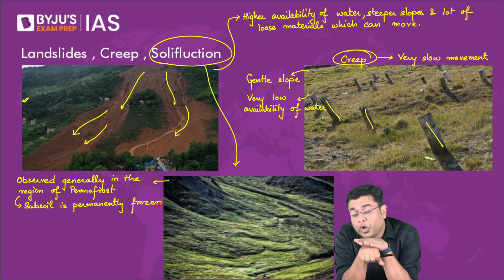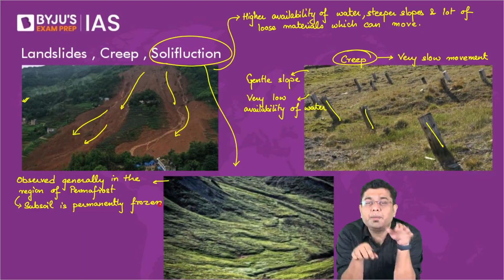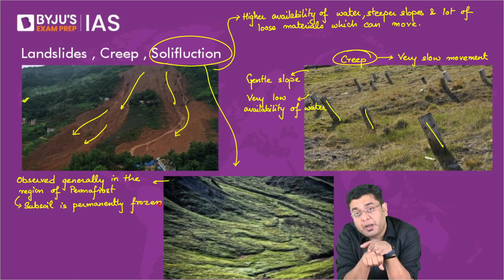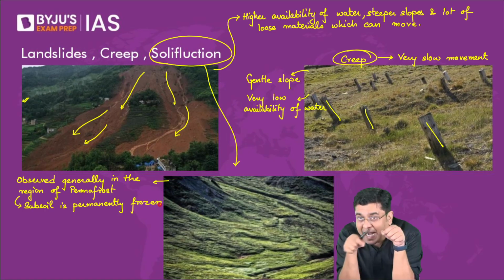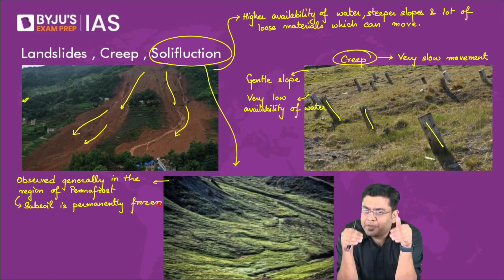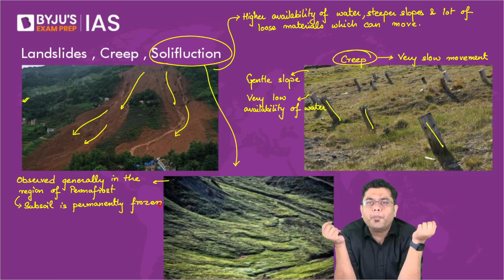So, will the topsoil retain its connect and contact with the lower layers, or will there be a disconnect between the top and the lower layers? What do you think? Obviously, there will be a kind of a disconnect, isn't it? The top layer is free from freezing, whereas the bottom layer is still frozen. So, there will be a kind of a disconnect. In that eventuality, even if there is a slightest amount of moisture, the top thin layer of the soil develops a kind of a fluidic property.